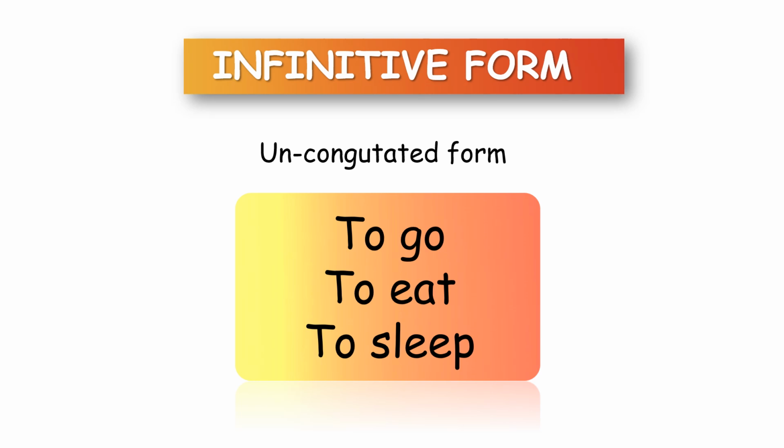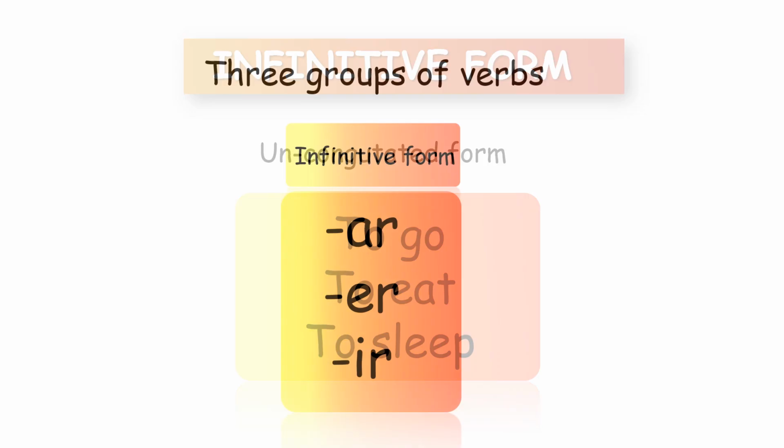The starting point is the infinitive form. But what is the infinitive form? The infinitive form is an unconjugated form. In English, we indicate that it's infinitive because it's a verb preceded by to: to go, to eat, to sleep. The infinitive form is personless and tenseless. It's personless because if we say to go, we don't know who is doing the action, and it's tenseless because if I say to sleep, I don't know if I will sleep, you slept, or if it was in the present.